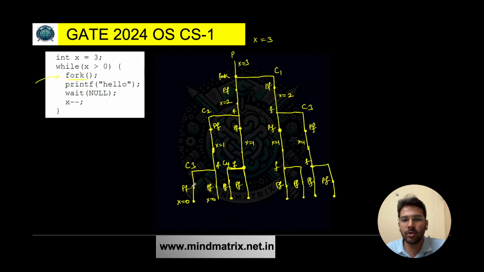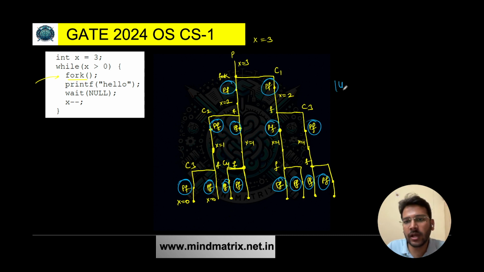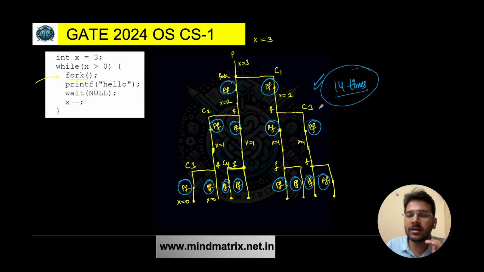Printf statement is executed. So you can see 1, 2, 3, 4, 5, 6, 7, 8. Then we have 9, 10, 11, 12, 13 and 14. So 14 times printf will be executed. So these are very simple questions once you understand the concept of how to build this, right?